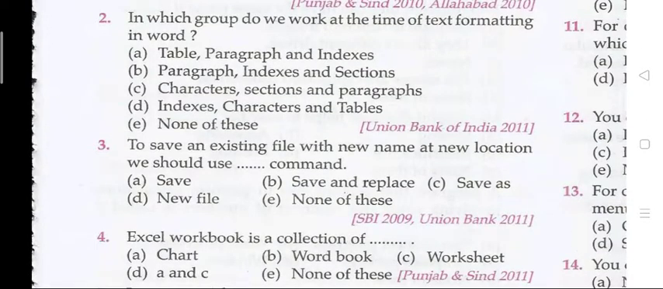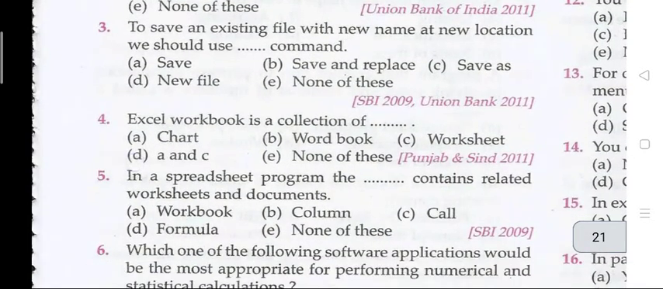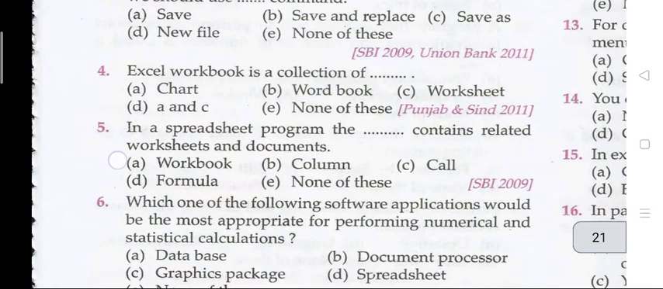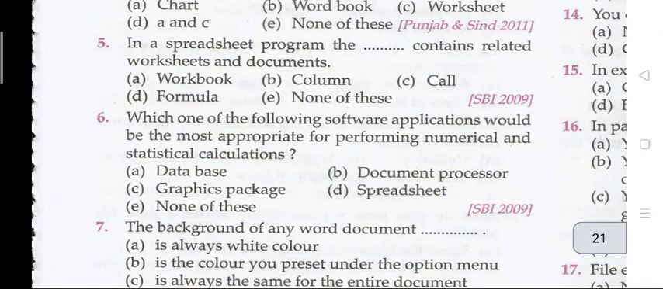Question number third, to save an existing file with new name at new location we should use dash command. The right answer is C, that is your save as. Question number 4, Excel workbook is a collection of. The right answer is C, that is worksheet. Question number 5, in a spreadsheet program that dash contains related worksheets and documents. The right answer is A, workbook.